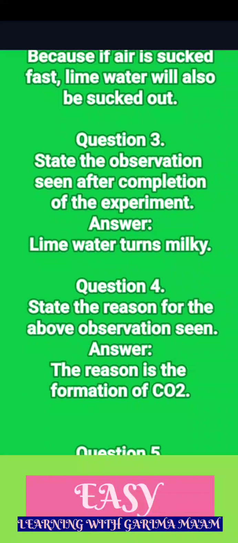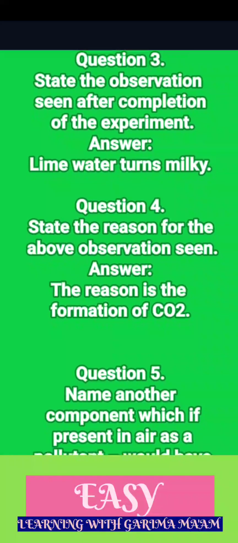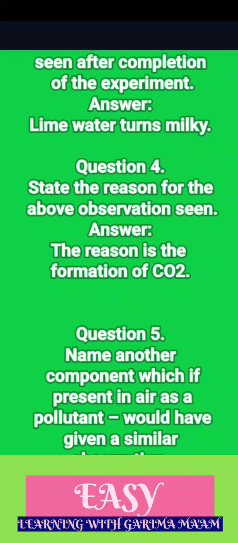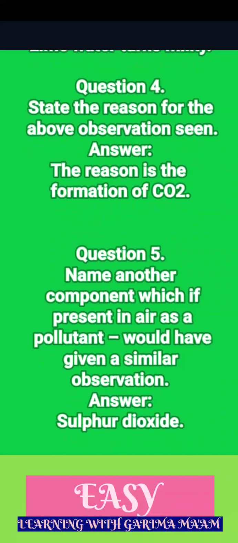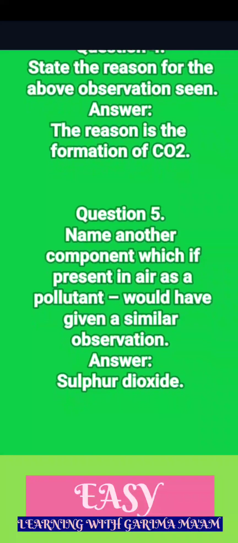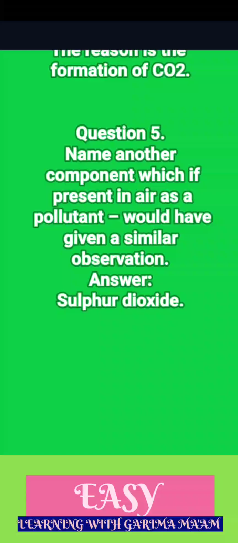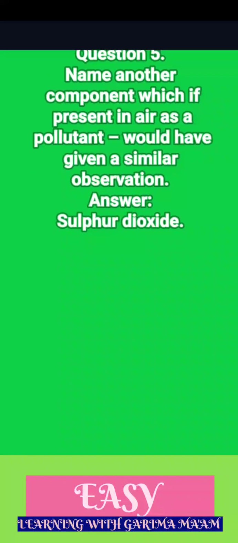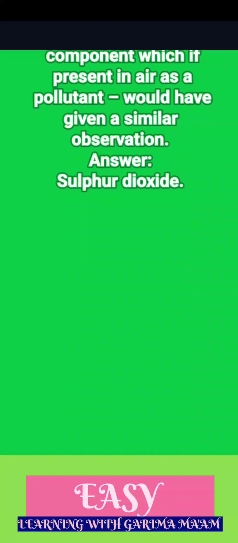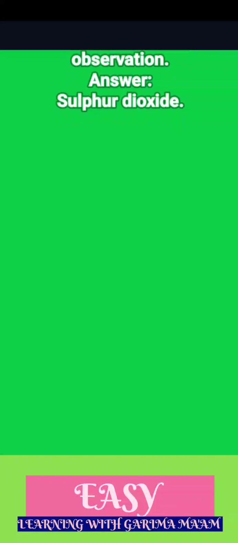Question 3. State the observation seen after completion of the experiment. Answer. Lime water turns milky. Question 4. State the reason for the above observation seen. Answer. The reason is the formation of CO2. Question 5. Name another component which if present in air as a pollutant would have given a similar observation. Answer. Sulfur dioxide.